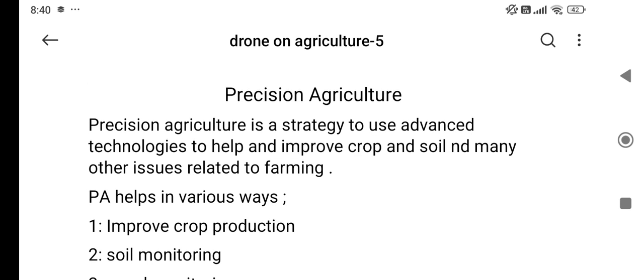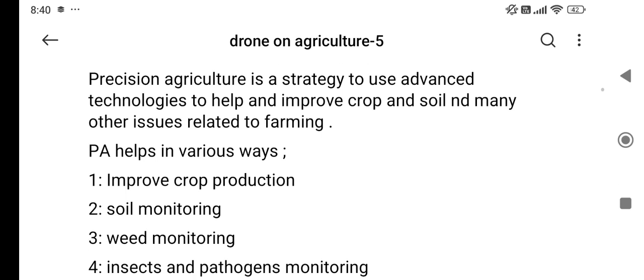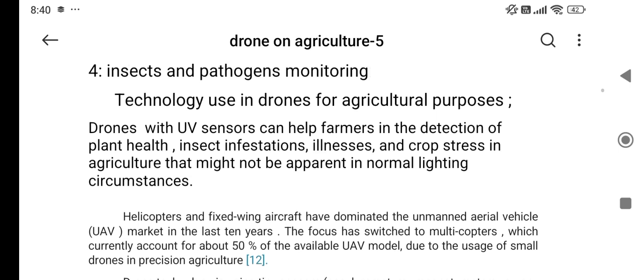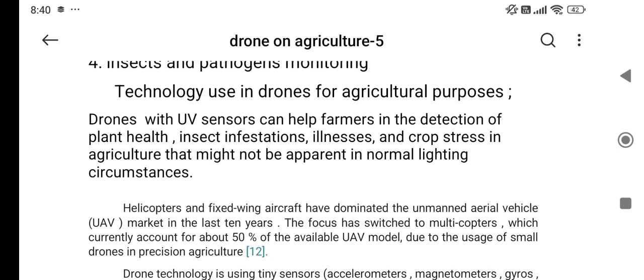Precision agriculture. Precision agriculture is a strategy which will be used to advance our technology to improve crop and soil and many other issues, that is, improve crop production, soil monitoring, weed monitoring, insect and pathogen monitoring, etc. The technology used in drones for the agriculture purposes.